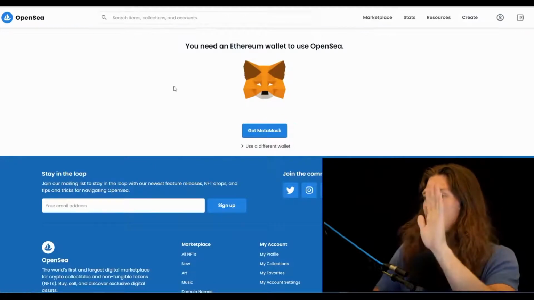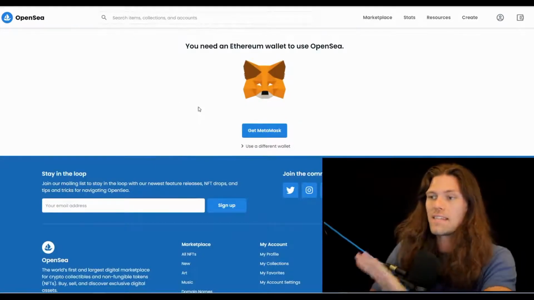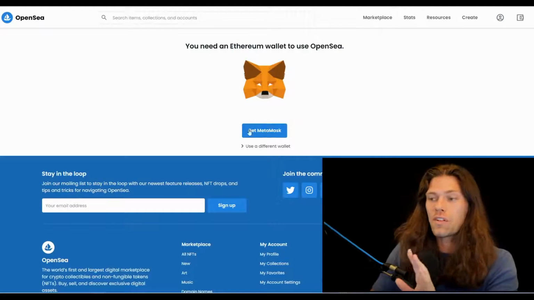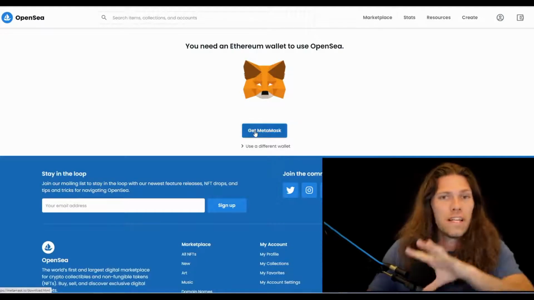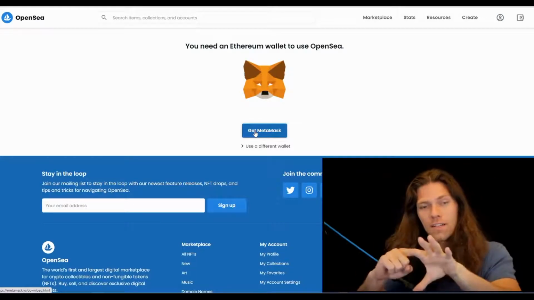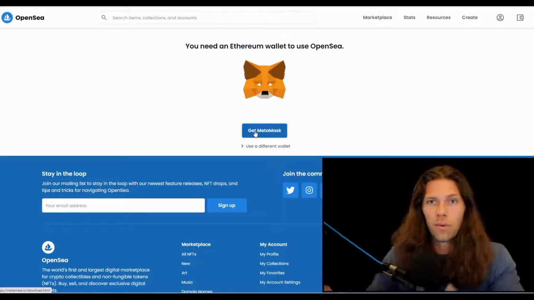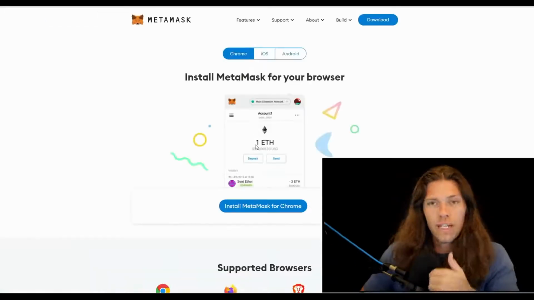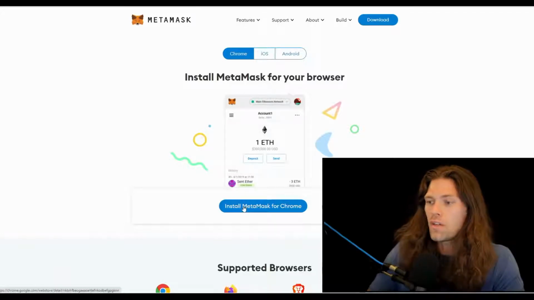Now this says you need an Ethereum wallet to use OpenSea. It says get MetaMask. You can use one of these other wallets here, but frankly, MetaMask is the easiest. You need to first set up MetaMask, fund that wallet, and then you can do your buying and selling. So we need to first get MetaMask. So you install this to Chrome.